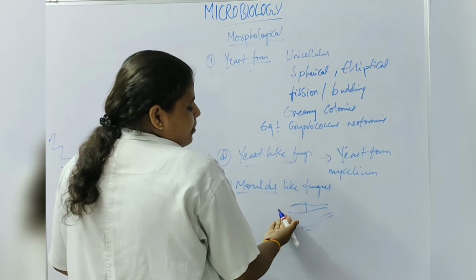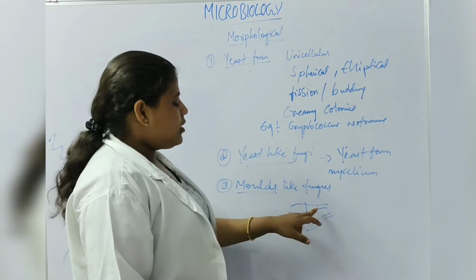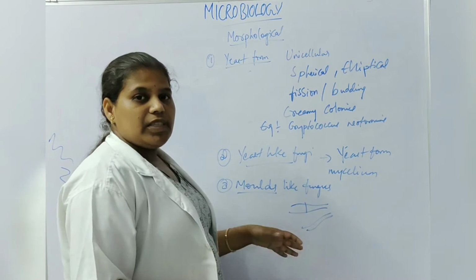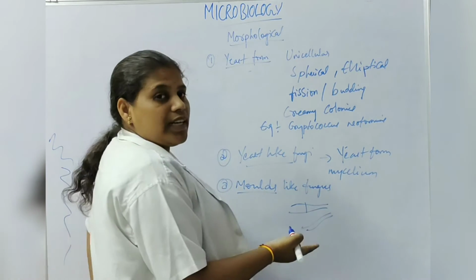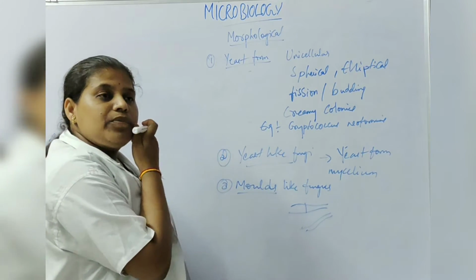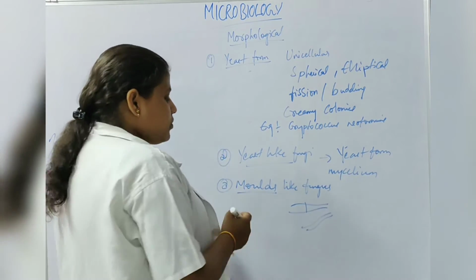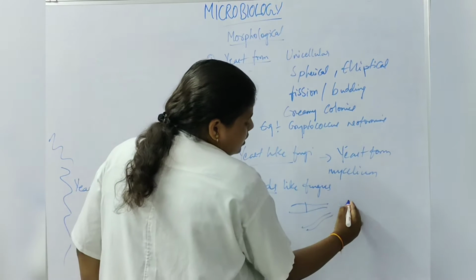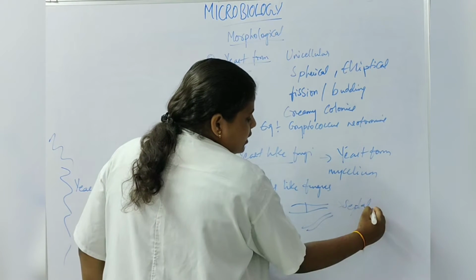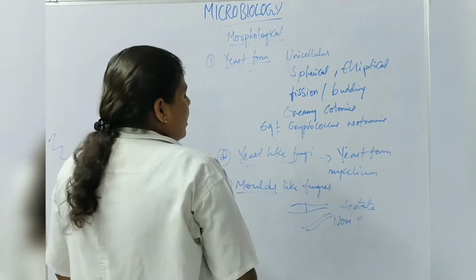They may be septate or aseptate. The septate contain septa and the aseptate do not contain septa. So the hyphae may be septate or non-septate. This is a septate fungus and this is a non-septate fungus.